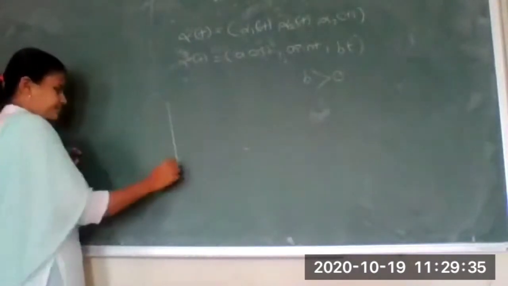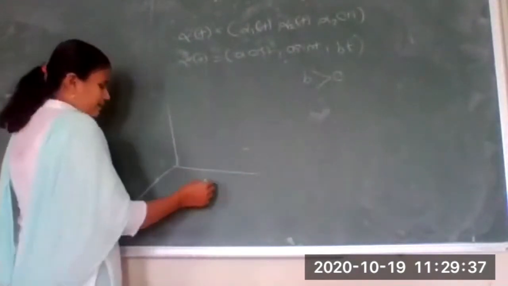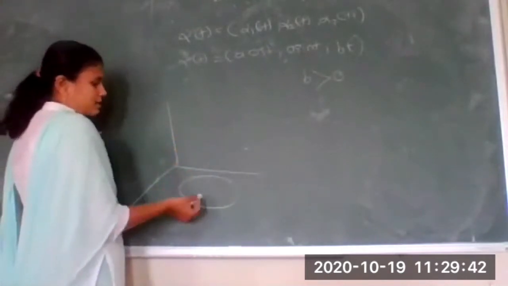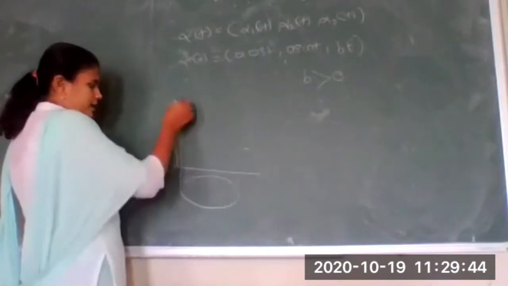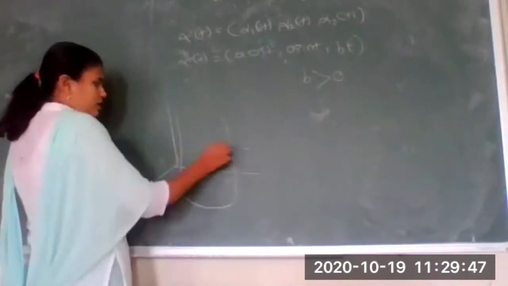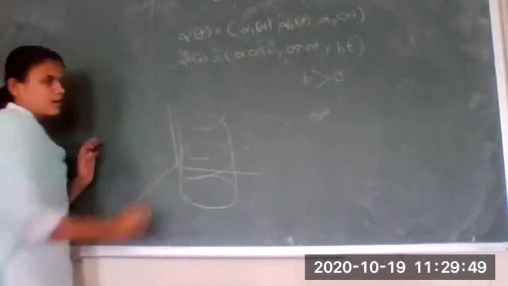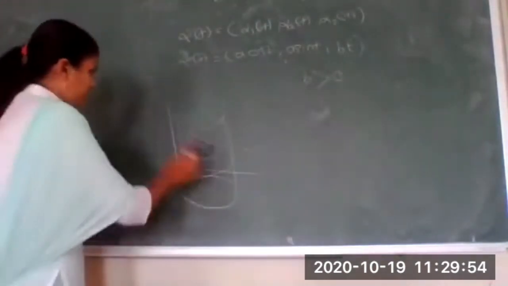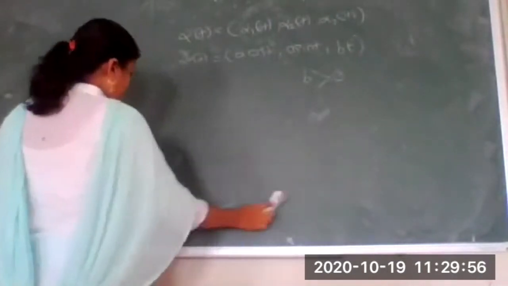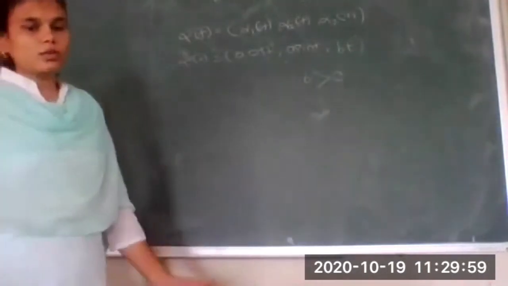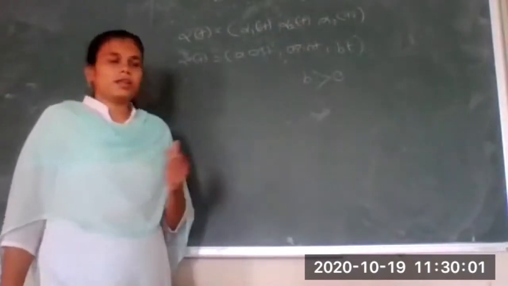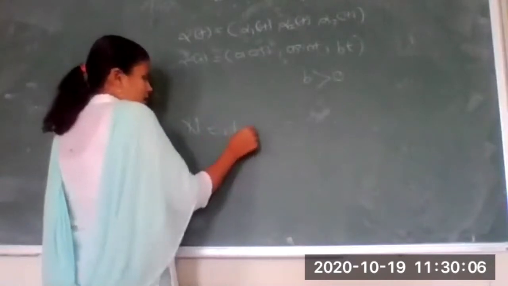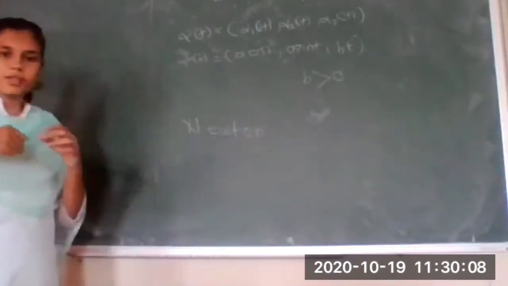What is this? First you will have a circle a cos t, a sin t in the xy plane, and as the height increases it will give you the helix. It is just like a cylinder. You can see the animation. I have shared that animation in Google Classroom, or you can even search on Google for helix. I will also tell you one app in which you will be able to find the image of any curve.